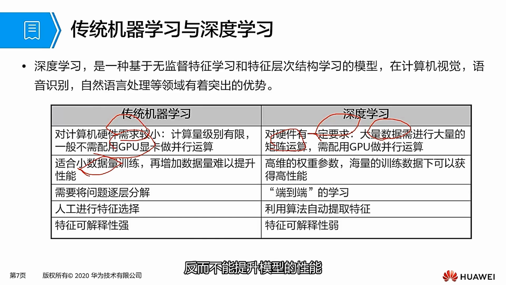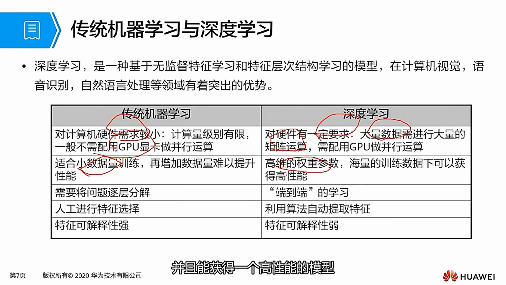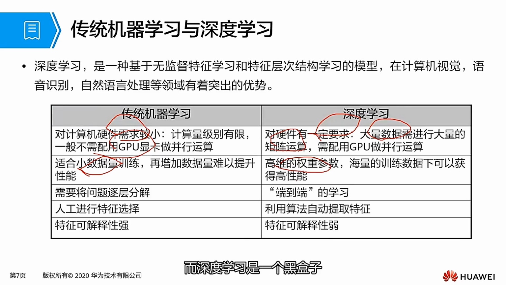Traditional machine learning decomposes problems in solving problems. Deep learning is a black box. It doesn't know what exactly happened inside the neural network, so it goes from data input to result output, like an end-to-end learning program. In terms of feature selection, traditional machine learning requires manual feature selection. Deep learning can use algorithms to automatically extract features, so we generally don't need to do feature engineering manually. No need to do feature selection.